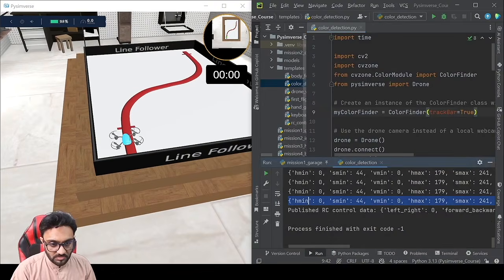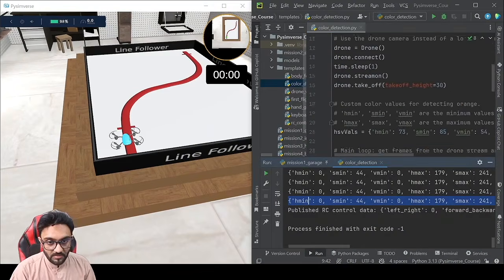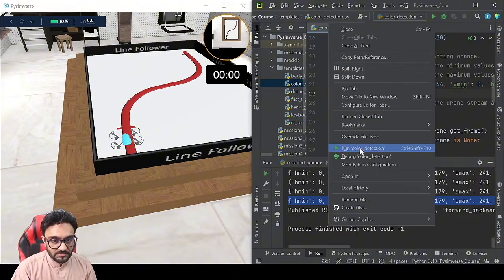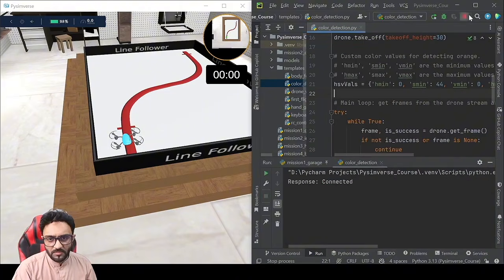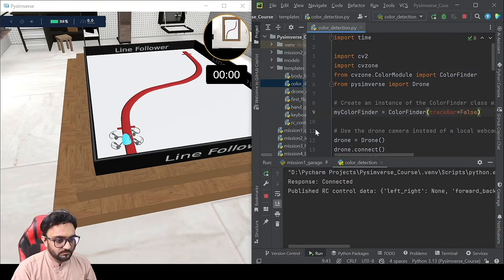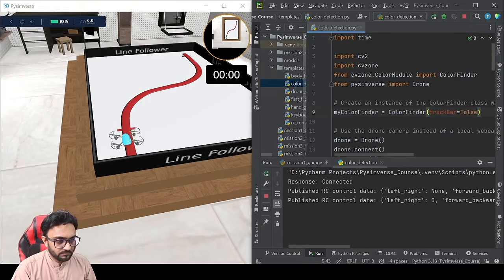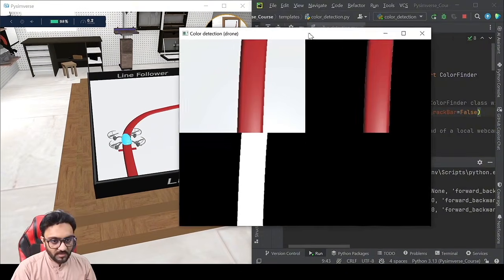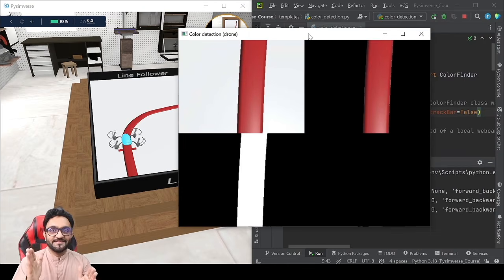We are going to copy all of this, and then we are going to paste it here, and we will rerun it. Oh, but we need to change that to false. There you go. And now we are detecting our red line.